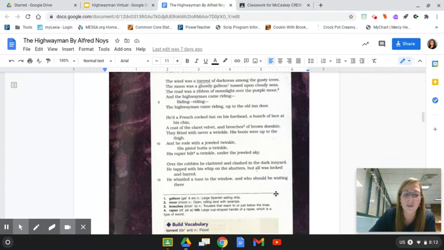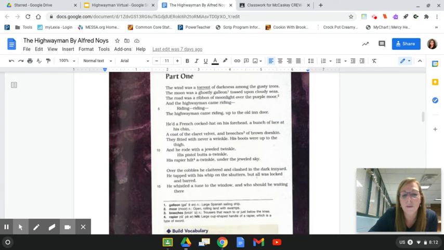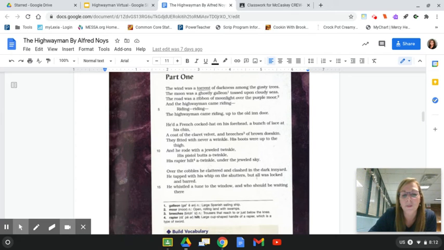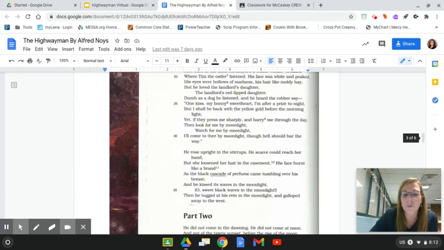You're also going to notice down below these footnotes. You'll notice it 1, 2, 3, 4. There's a lot of language in here that you might not be familiar with. This was written a long time ago. And so it's going to be important that we look at what these meanings are at the bottoms of the page as you encounter them. So when I see this little number 3 right here, I know to come down here and figure out what number 3 means. So we're going to take a quick look at understanding what those mean as we go along. It's always helpful to read them ahead of time.